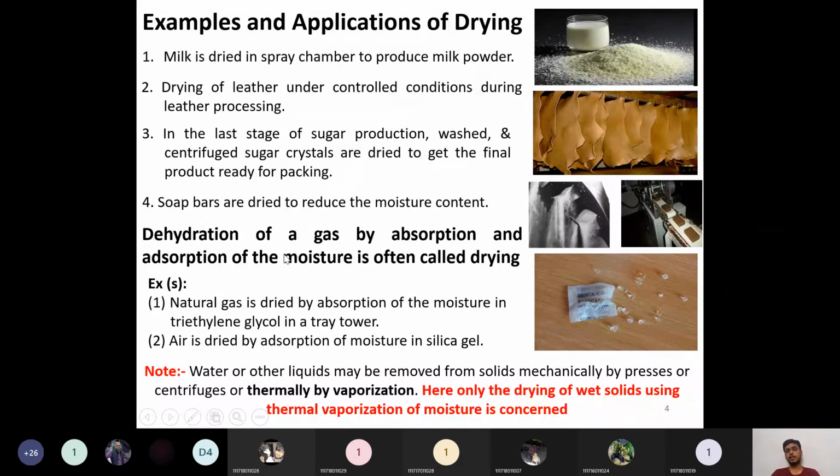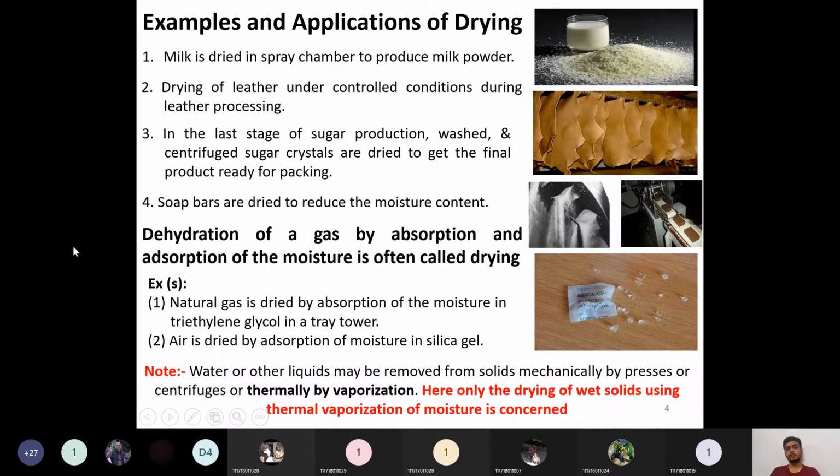Another example of drying is the removal of water only: dehydration of a gas. Here the major concentration is on gas. Removal of moisture from the gas by absorption and adsorption is also called drying. The best example is the dehydration of natural gas. Natural gas is nothing but methane gas, CH4; a large portion of natural gas is occupied by methane.